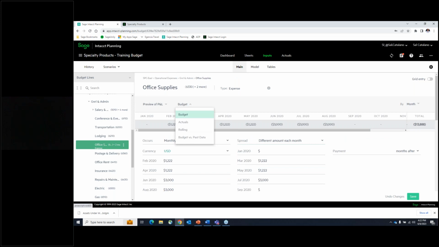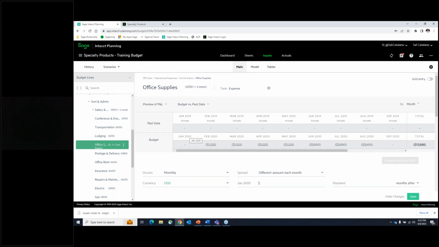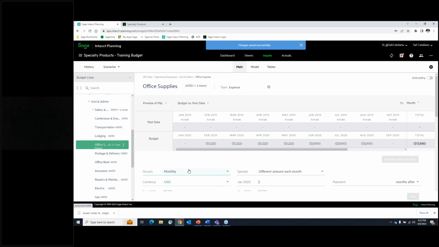You can also see this year's budget versus past data. So I can click on that, and now I can see what the last year's numbers were. In this case, this particular number, they didn't have anything, so I see 0. But you can see how that works. If you wanted to see last year's numbers to come up with these numbers, you can do that.